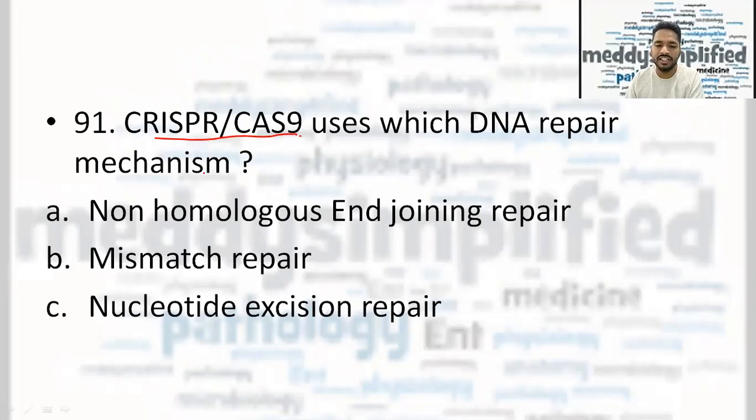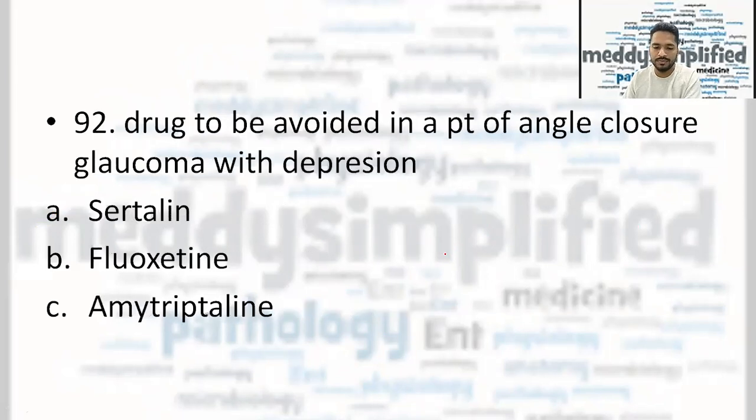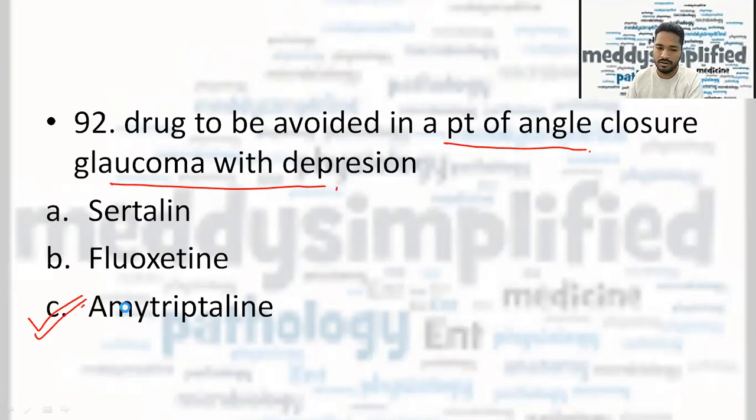CRISPR-Cas9 uses which DNA repair mechanism? It uses non-homologous end joining repair. Drug to be avoided in the patient of angle closure glaucoma with depression: sertraline, fluoxetine, and amitriptyline. The correct answer is amitriptyline.